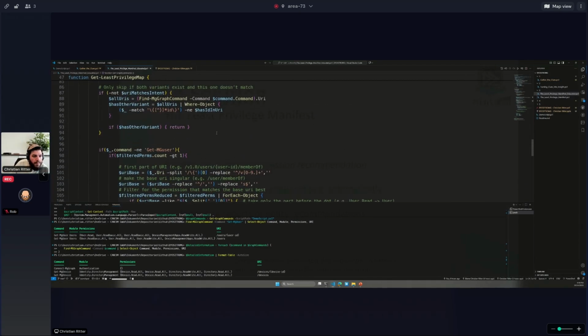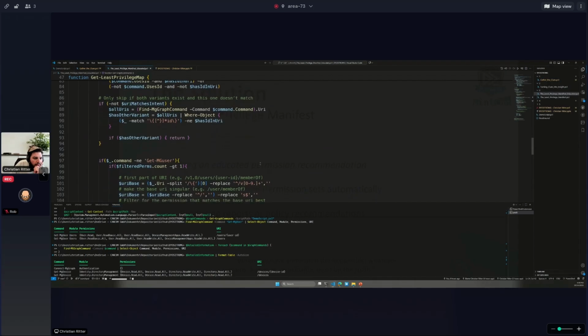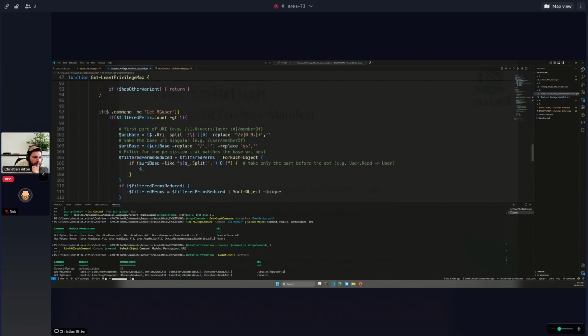I probably skipped it way too much. So, okay, only skip if both variants exist, and this one doesn't match. So, and then the thing is about get mg user, we will come to this a little bit later. But if the command is not mg user, then I want to take the first part of the URI equal user ID, like here, users, and I just want to get the base, like users.